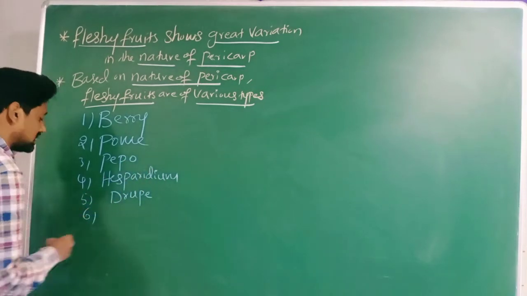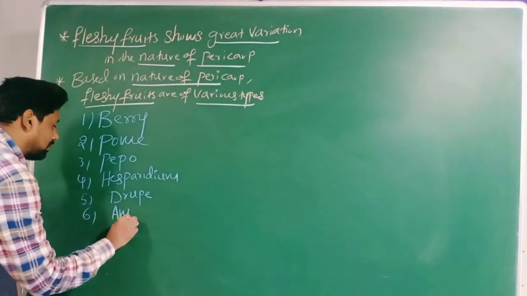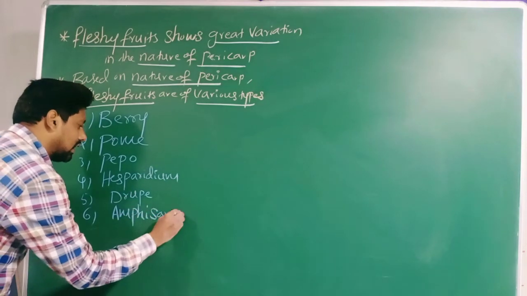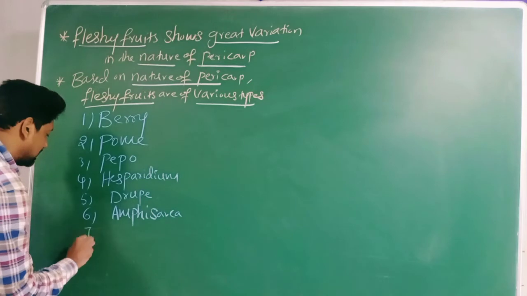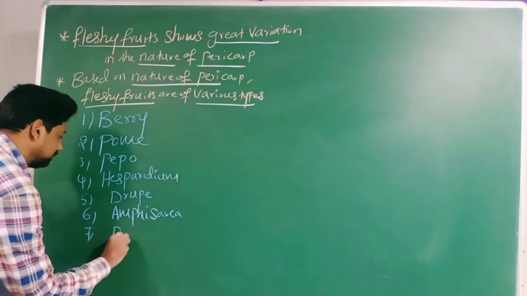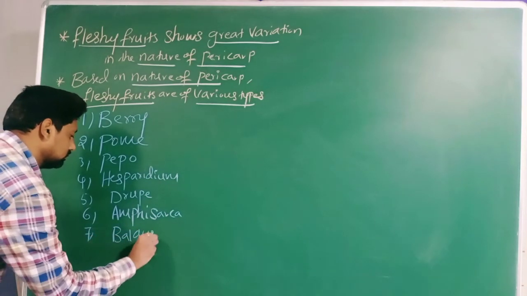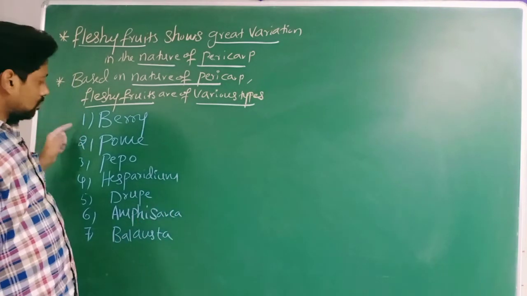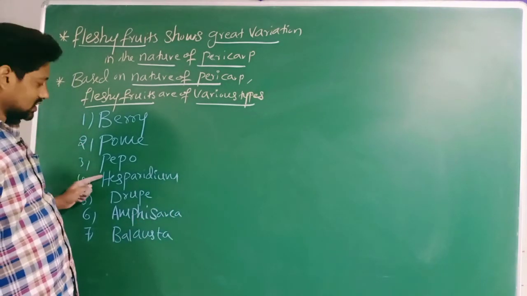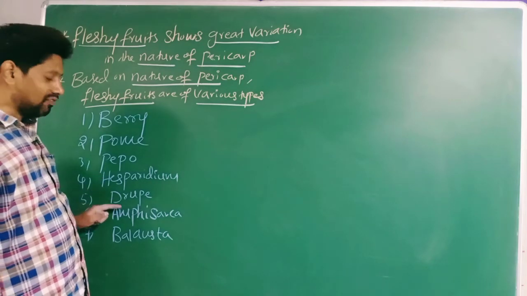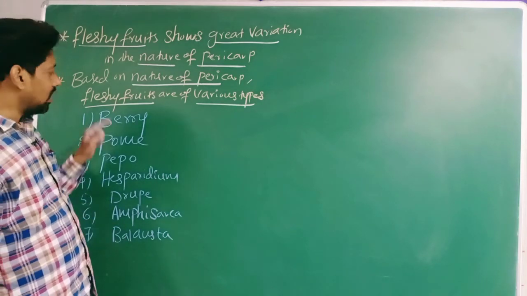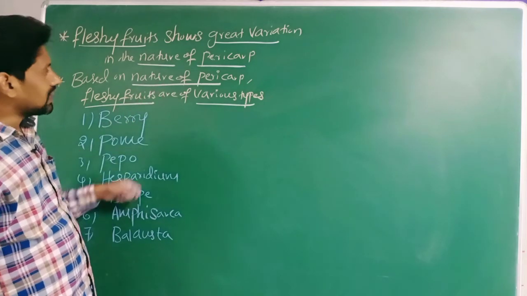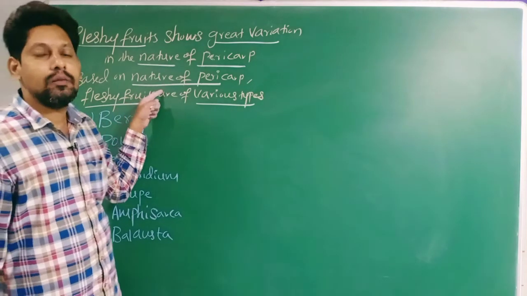Sixth one is amphisarca. And seventh one is balasta. Therefore berry, pome, pepo, hesperidium, drupe, amphisarca and balasta, all these are types of what, sir? Fleshy fruits. This classification is based on the nature of pericarp.